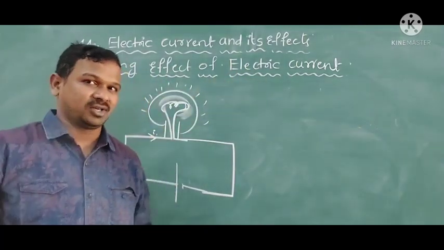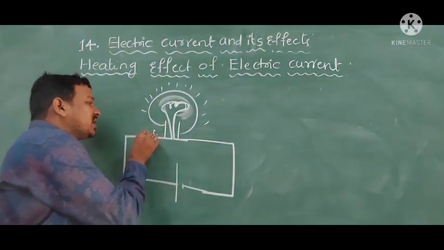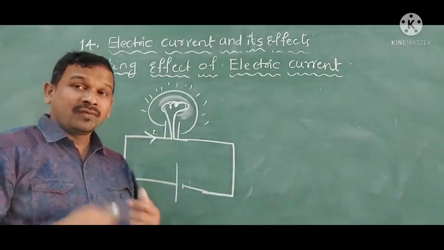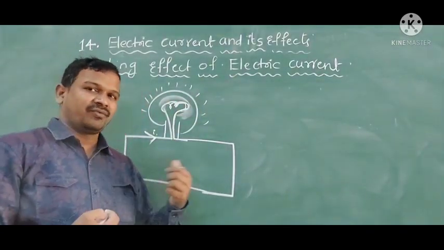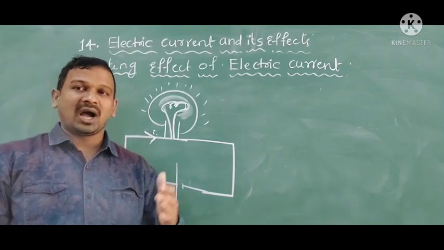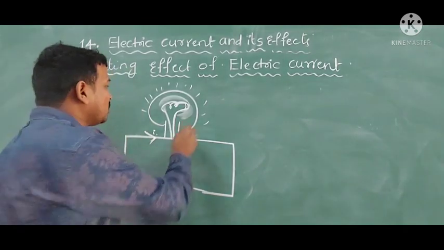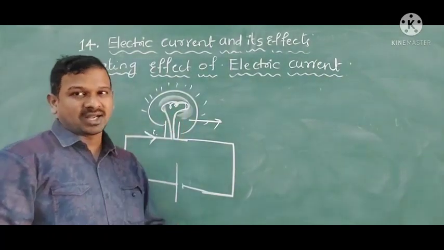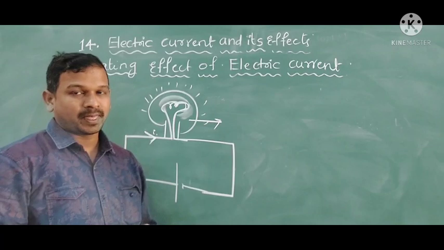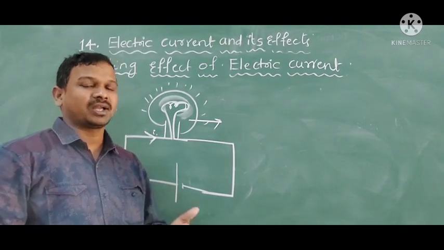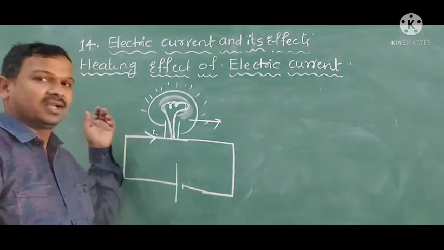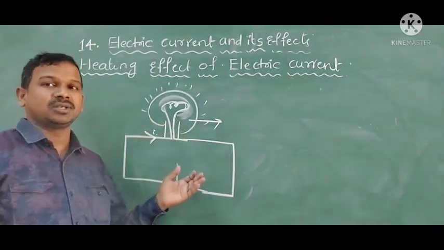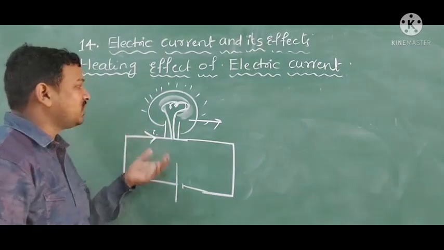Now one question. If you are continuously giving the current, it will get heated. If it heats more, for every object there is a melting point. After that it will melt. What about this bulb? Yes, the element we are using inside the bulb also gets melted. If you give a continuous flow of electric current, or send heavy current, the bulb gets fused out, meaning the bulb gets damaged. So let us discuss the fuse.